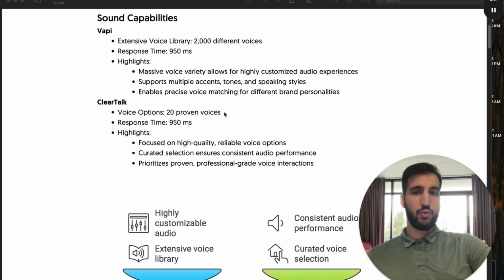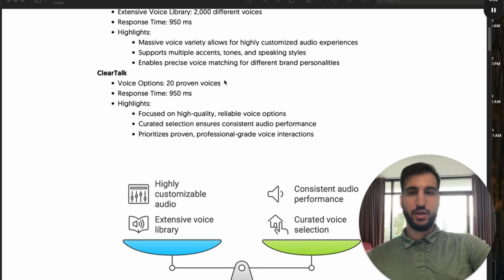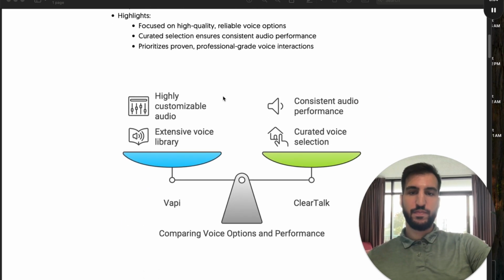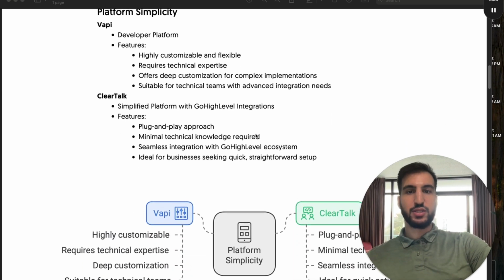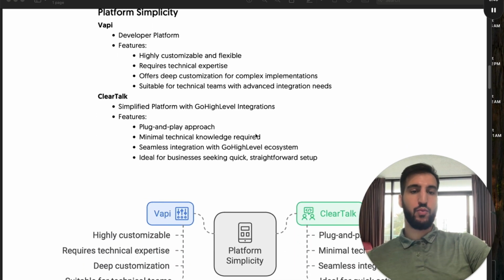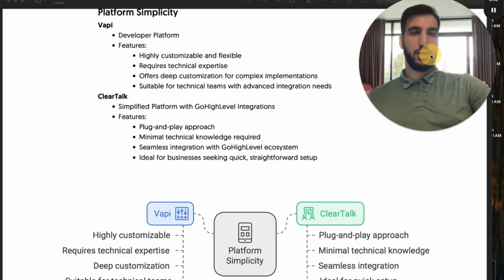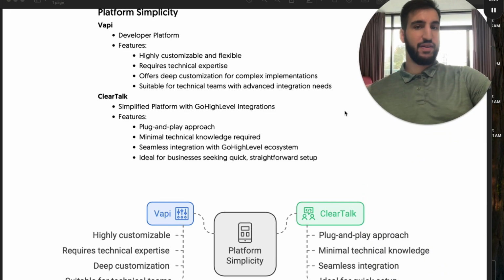ClearTalk has about 20 different proven voices that they say, hey, these are awesome voices, we know they work, we know they're going to bring you results. So this makes it a lot more simple, but a little bit less capability. But it depends on your goals. Maybe you're going for simple, maybe you're going for capabilities, right? So those are the two different choices, and this is just a simple compare and contrast chart. The next part is the simplicity of the platform. Like, what are you trying to implement? Is the customer high budget and they have high needs?